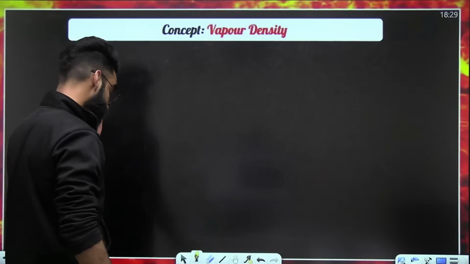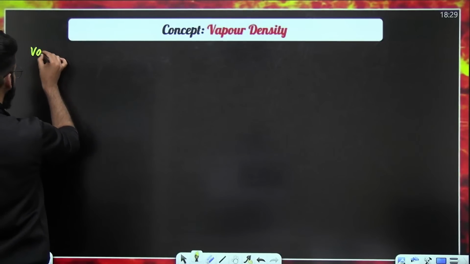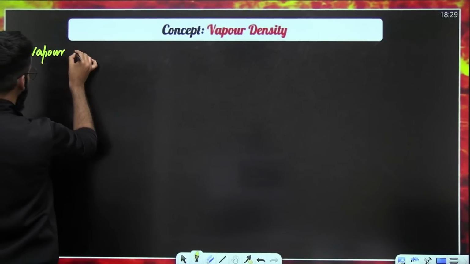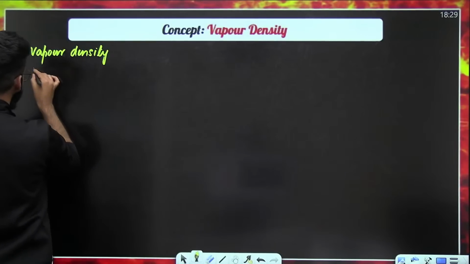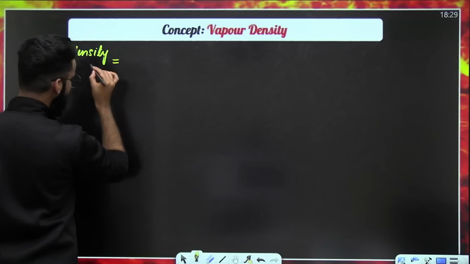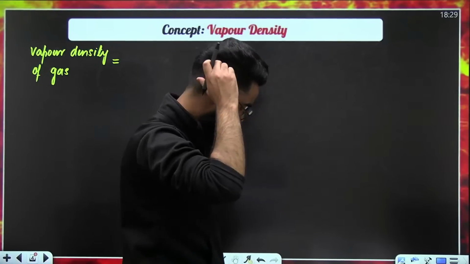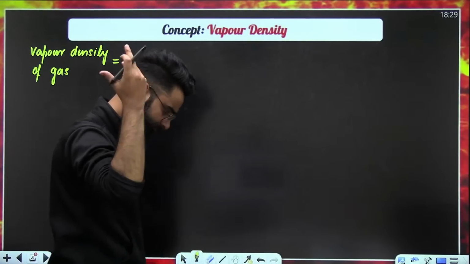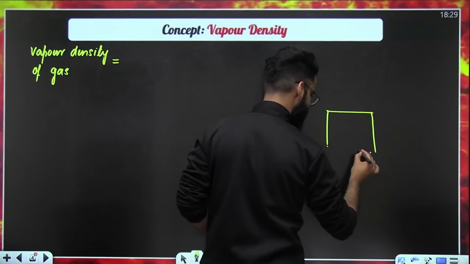See, guys, I'm writing a statement here. Vapor density of a gas. How do we define the vapor density of the gas? Understand. For example, I'm taking two containers.